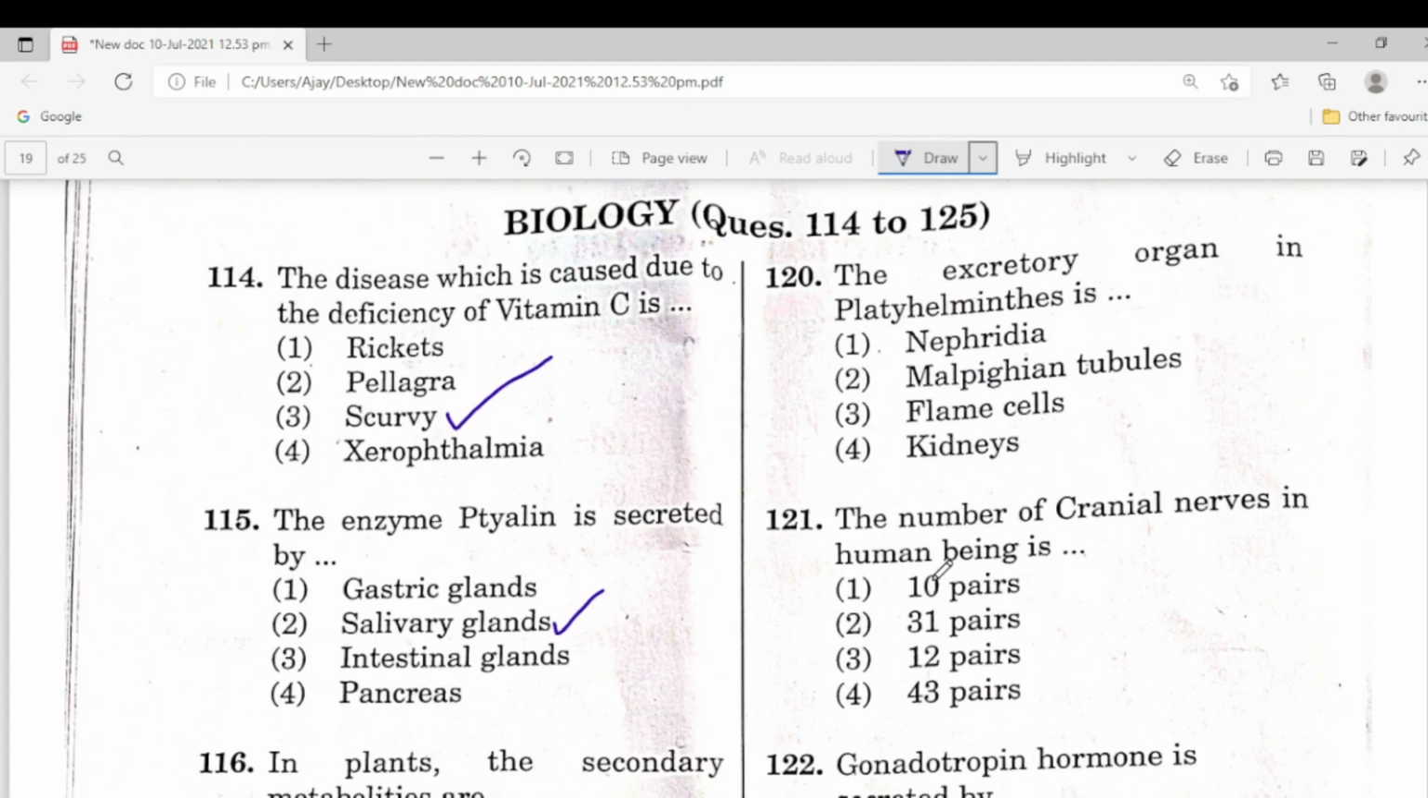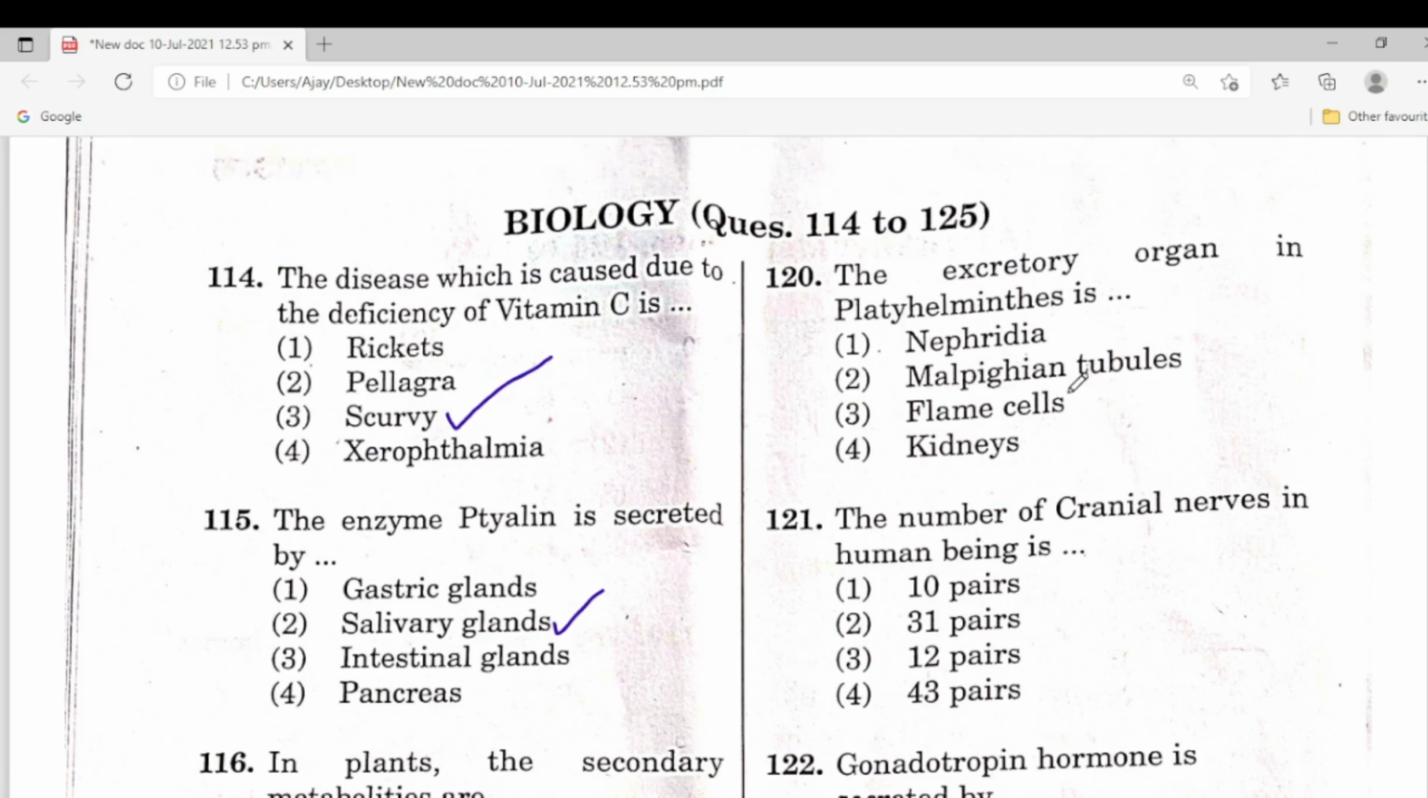120. The excretory organ in platyhelminthes is? The flame cells is the correct answer. The number of cranial nerves in human being is? This is the third one, the correct answer, 12 pairs.